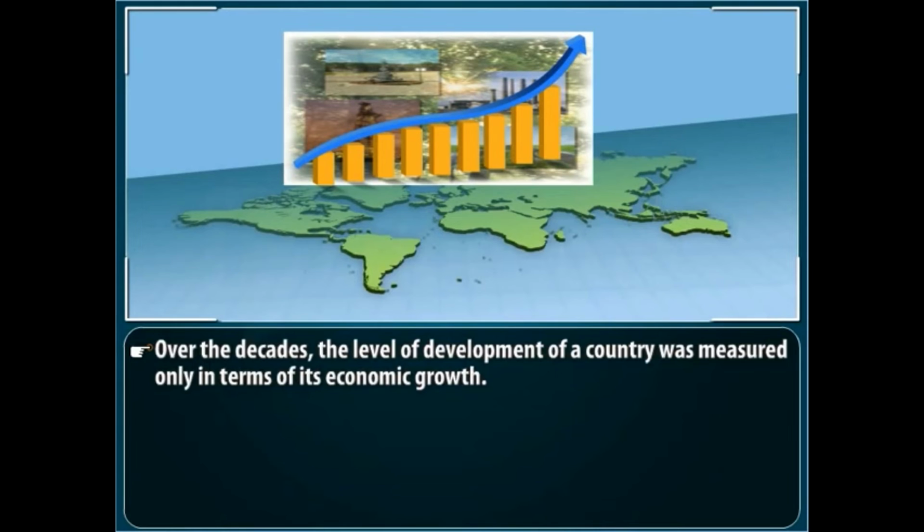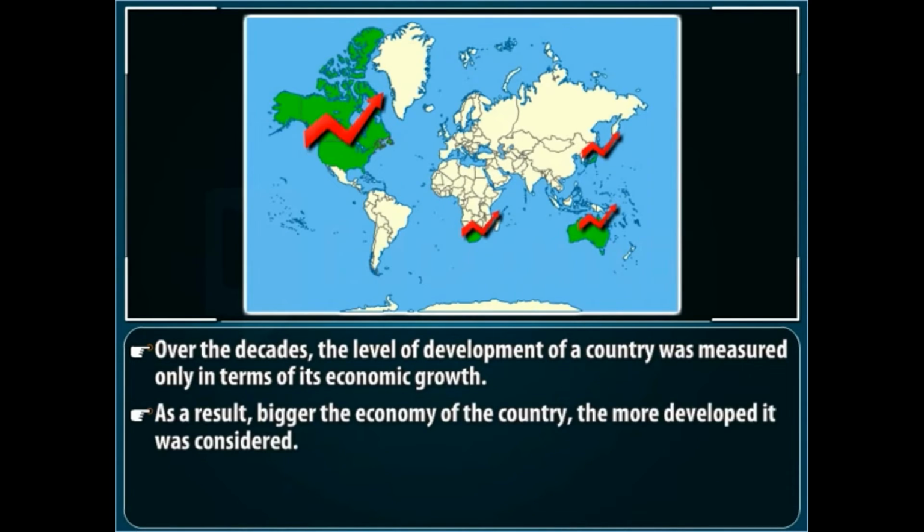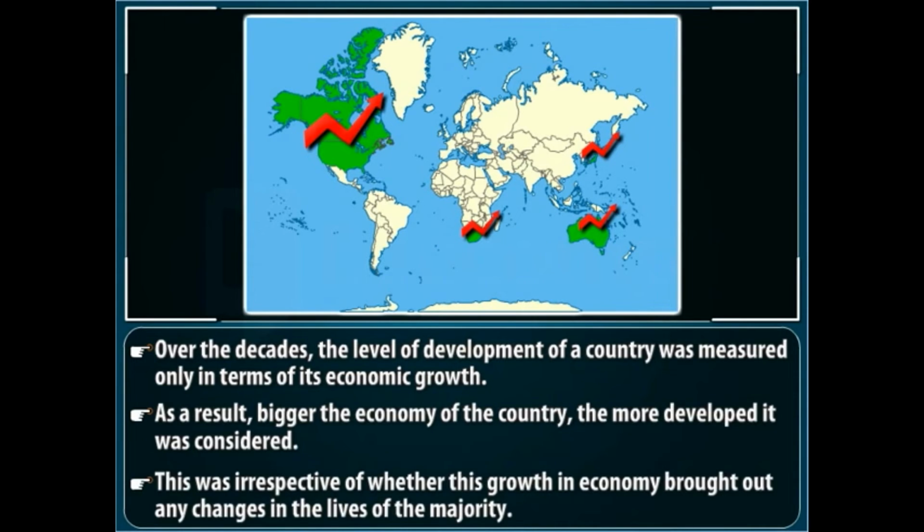Over the decades, the level of development of a country was measured only in terms of its economic growth. As a result, the bigger the economy of the country, the more developed it was considered. This was irrespective of whether this growth in economy brought about any changes in the lives of the majority.